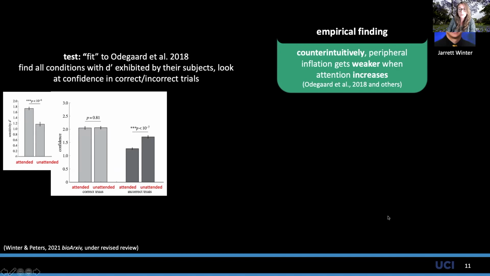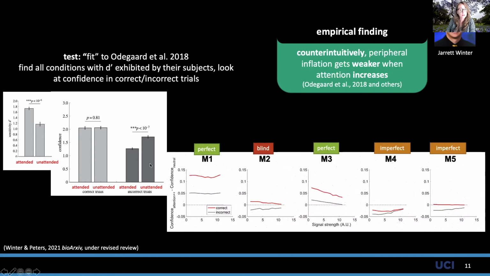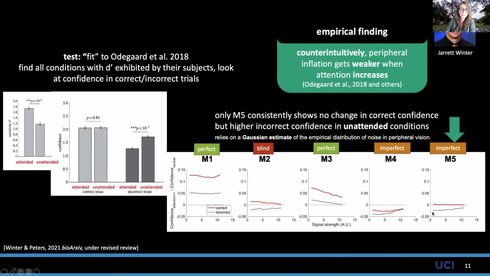And we selected all of the simulated conditions in which the predicted performance matches the empirical results. And here's the result here. Only model 5 shows this correct pattern, where correct confidence in red is not changing no matter what we do, but incorrect confidence is higher for unattended than attended conditions. So this line is consistently negative right here.